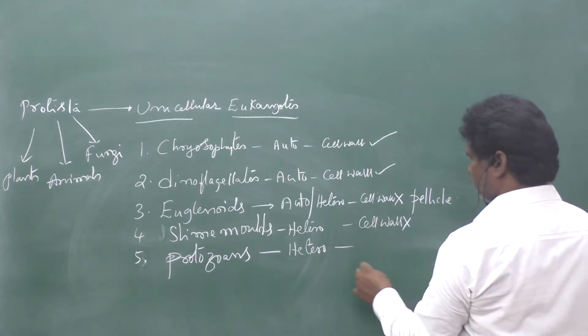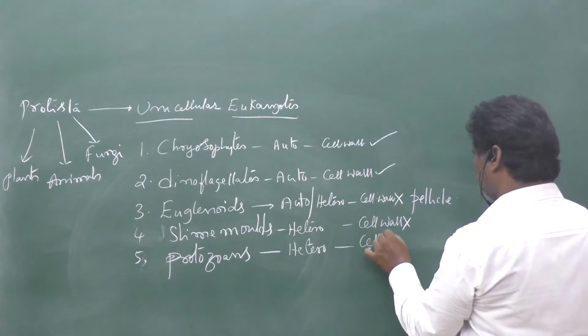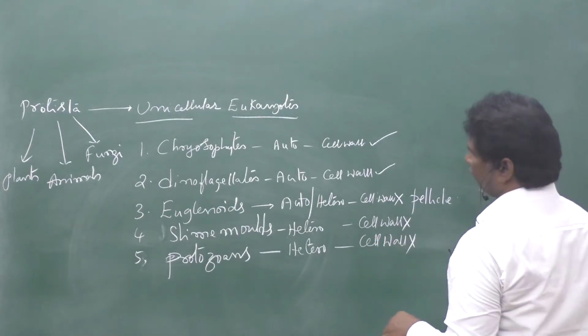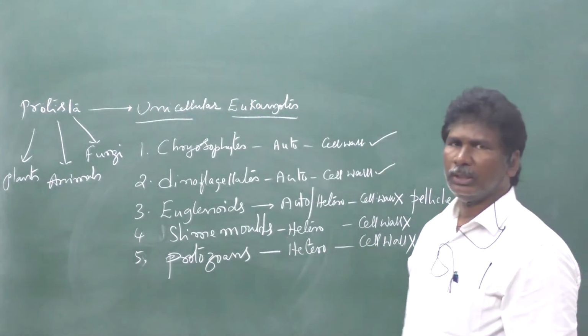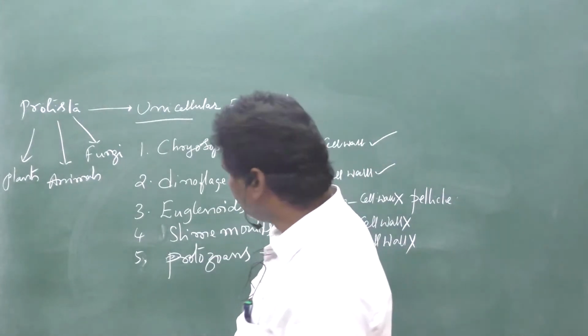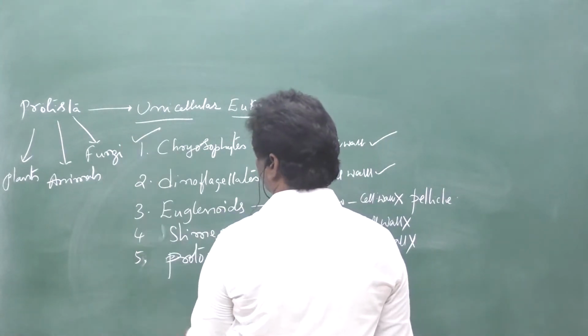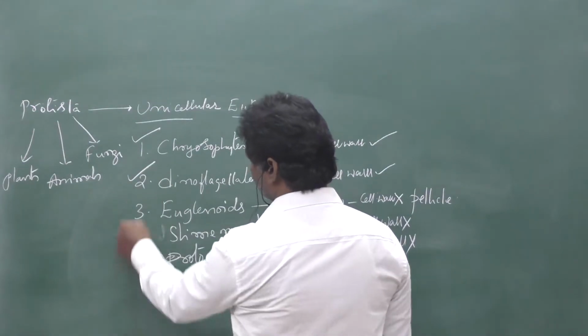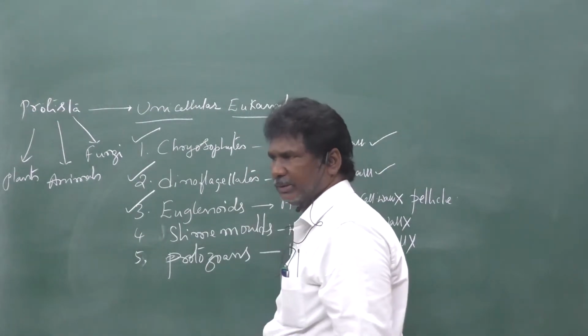In protozoans, cell wall is also absent. Outermost layer is the plasma membrane. Remember that one for your IPE. This is one of the 4 marks. This one is also another 4 marks. This one is another 4 marks.